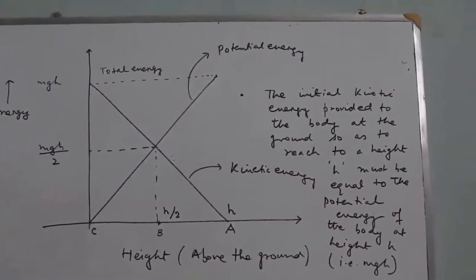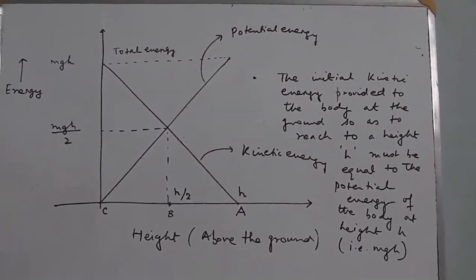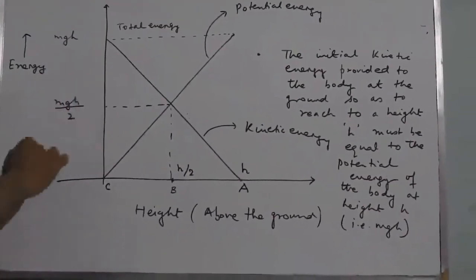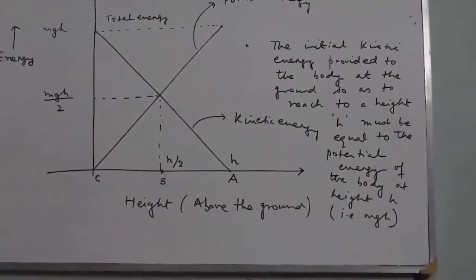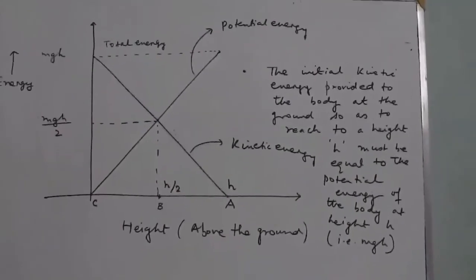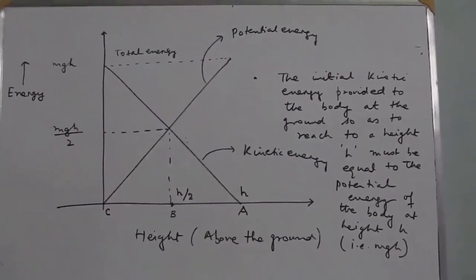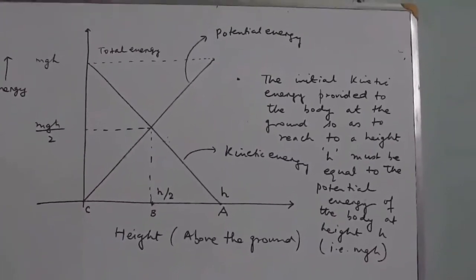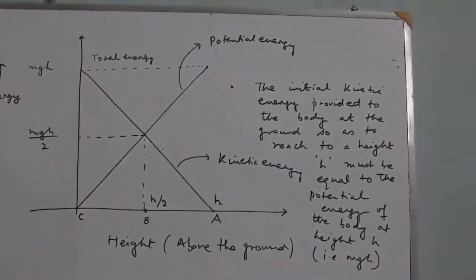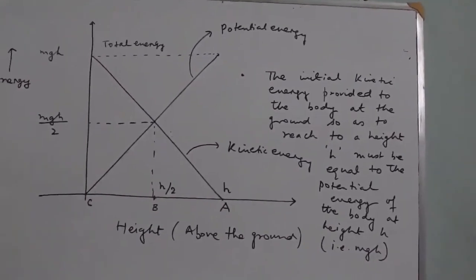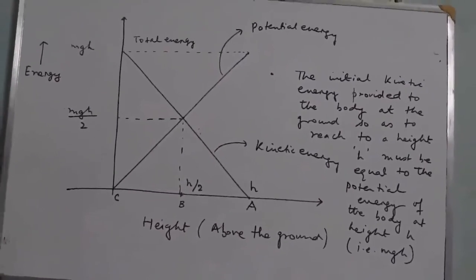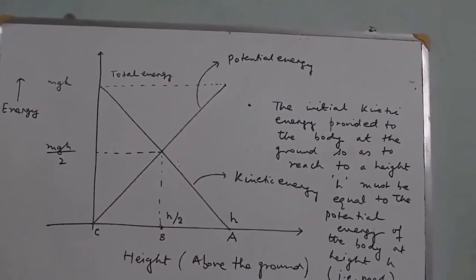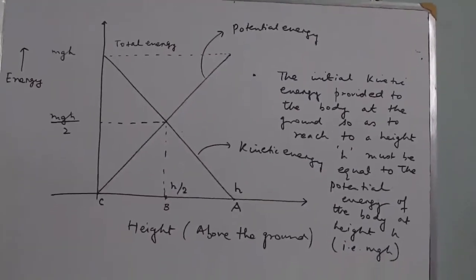In this discussion, whenever we have tried to prove the conservation of mechanical energy as well as the corresponding graph, we have already assumed that there are no frictional forces. When the body is descending or falling, or when the body is rising or gaining some height, in both cases we are assuming that there are no frictional forces, no air resistance, and no such forces which are obstructing the motion of the body.